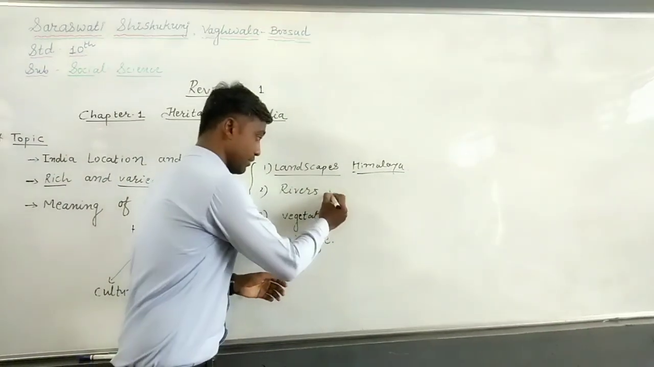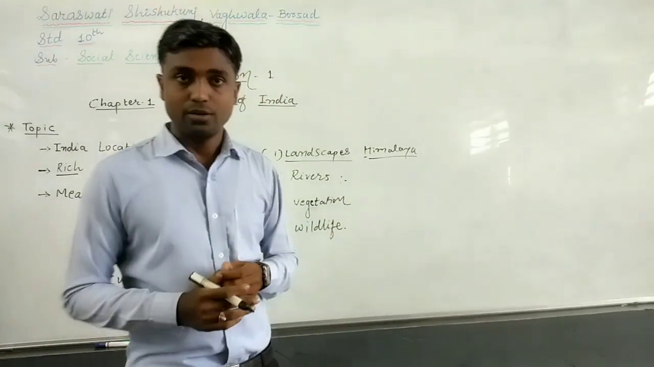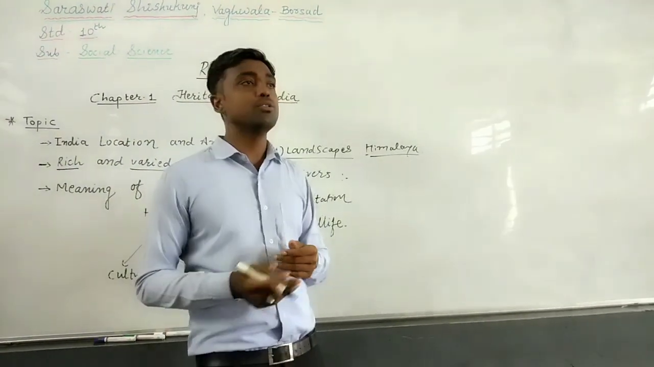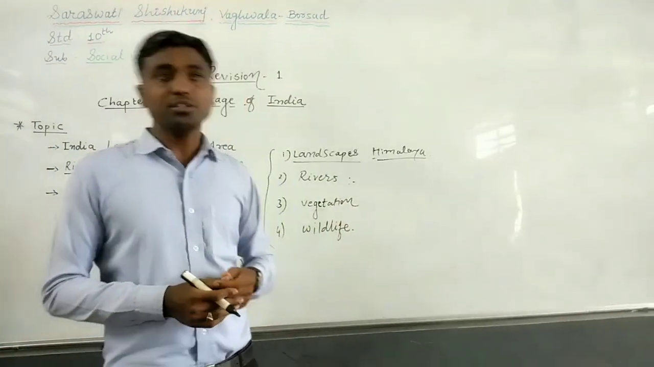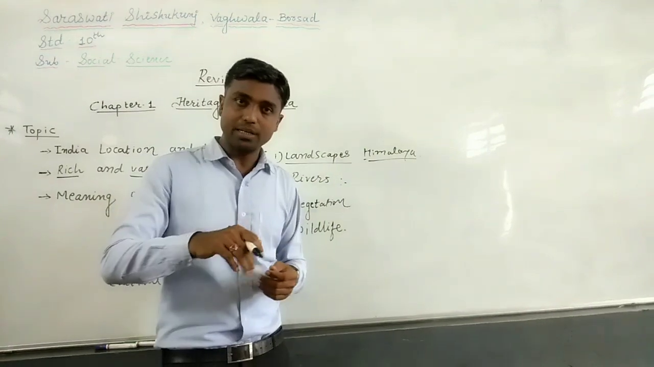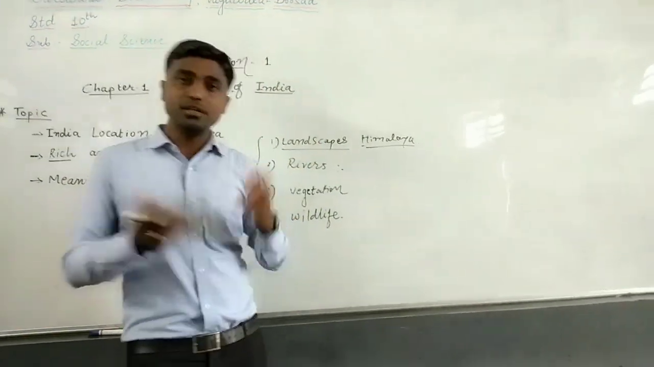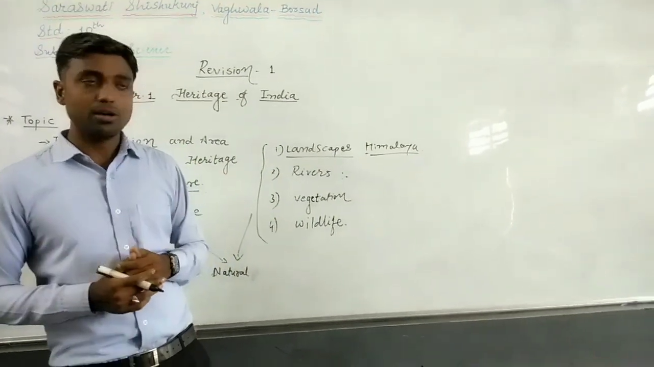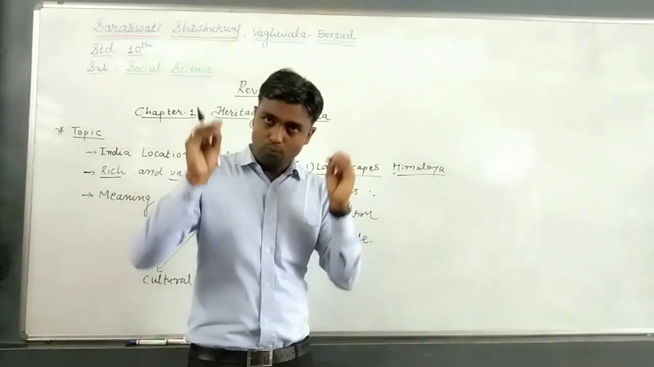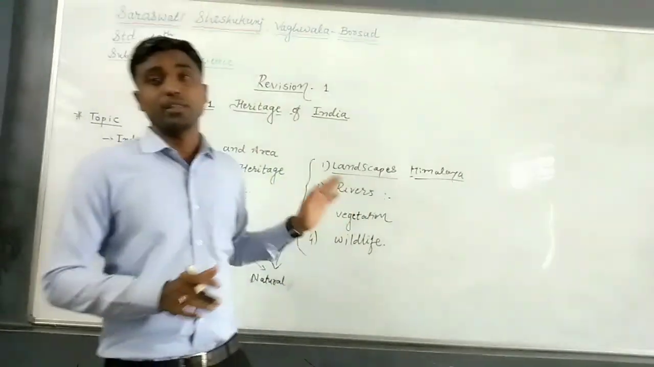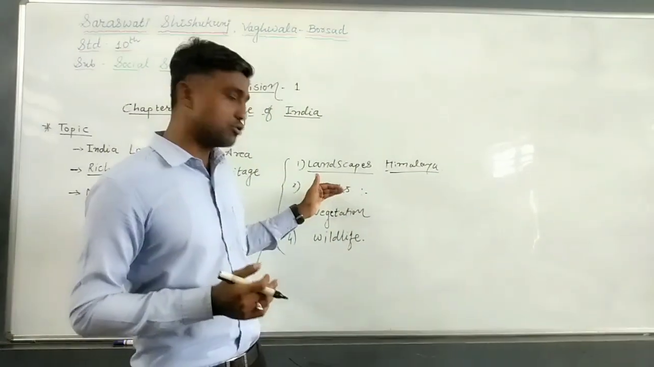Now rivers. From ancient times, the rivers have contributed a lot in our life. For example, the Ganga, the Yamuna, the Godavari, the Krishna, the Kaveri, the Narmada. These are the rivers that contributed a lot in nature and make human life better. Because we use river water for drinking purposes, and no living organism in the world can survive without water. So water is a part of our life. So rivers contributed a lot.